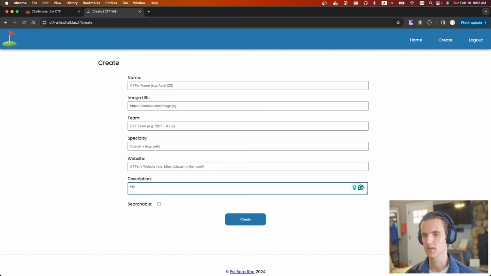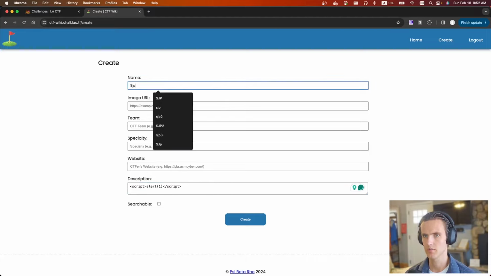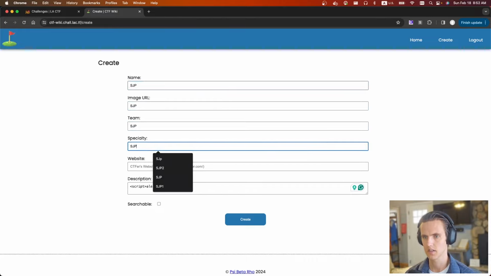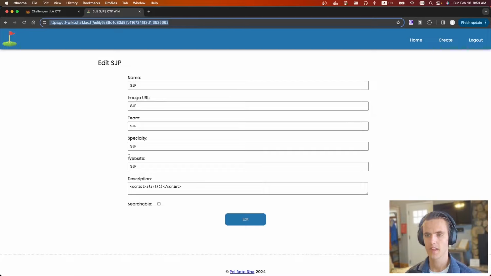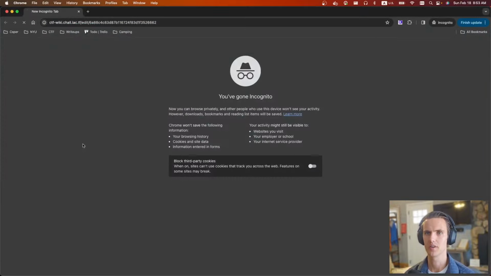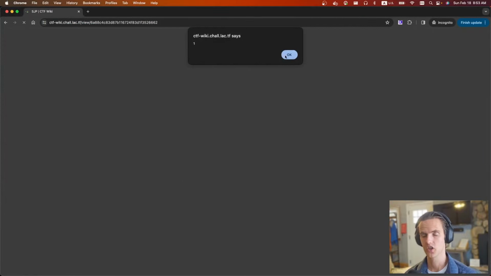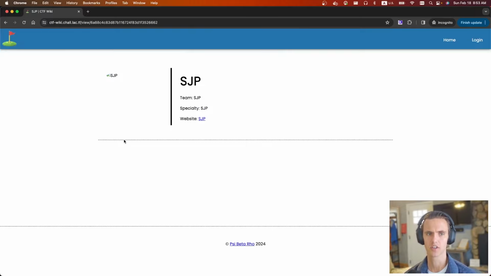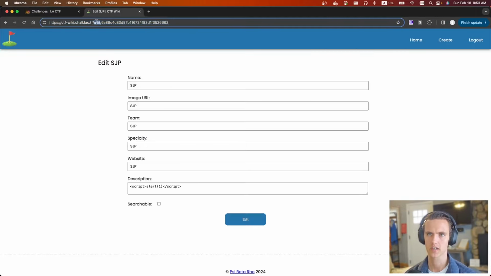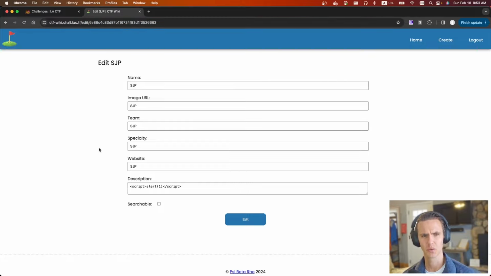First off, if I do a script alert 1, let's create this. We'll call this SJP, SJP, SJP, SJP, SJP. We're going to create this. The XSS doesn't work if we're logged in for two different reasons. But if we open it up in an incognito, we can see it did work. So it only works if there's no session established, which is weird because it redirects from this view to the edit if you're logged in, and the XSS only happens on the view. So we can only do an XSS if we're not logged in, which is a little bit strange.